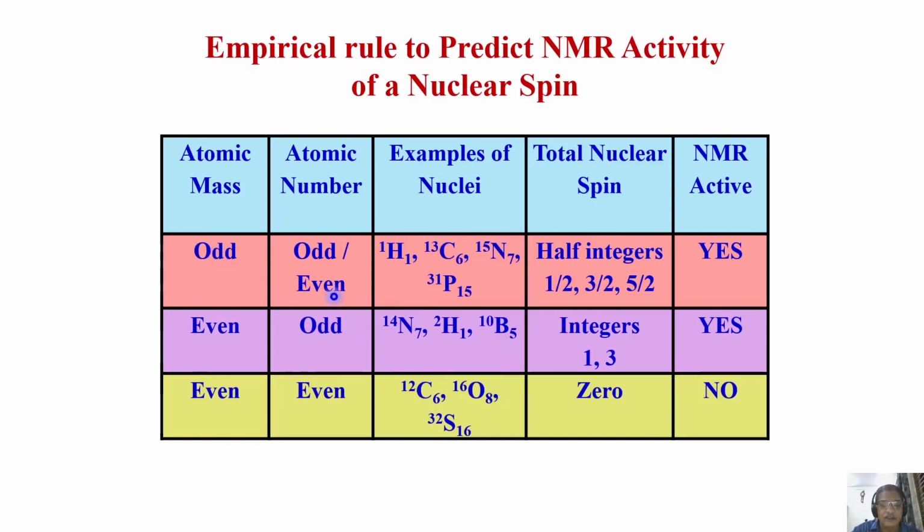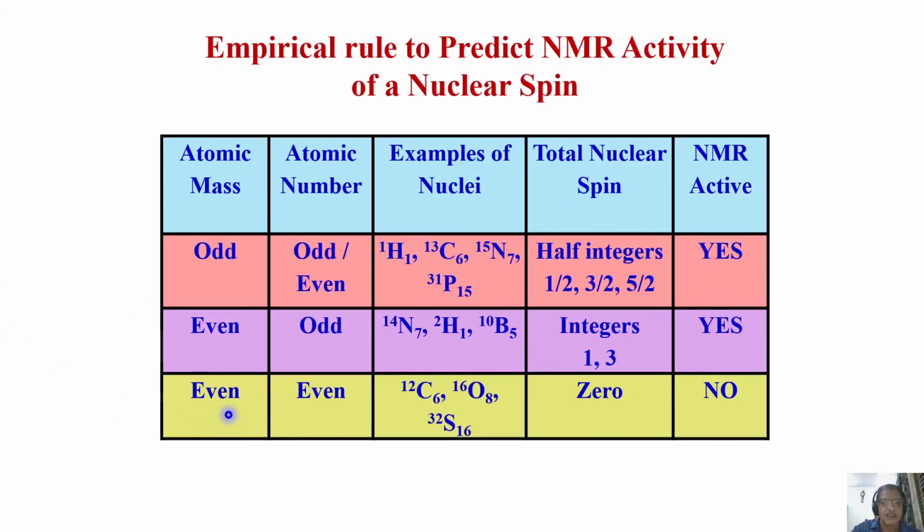Look, all these nuclei have an even atomic mass, 14, 2 and 10, whereas the atomic numbers are odd, 7, 1 and 5. Such nuclei will have the total nuclear spin always in integers, like 1, 3. These are integer numbers. And are they NMR active? Yes. Such nuclei are also NMR active.